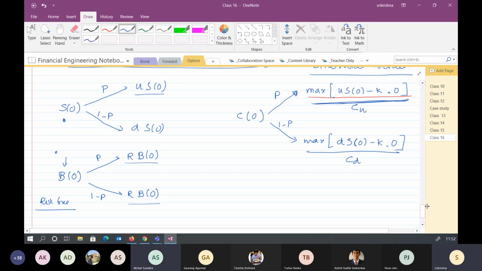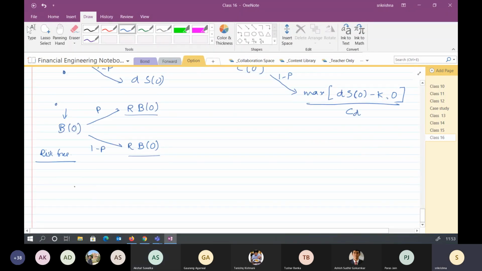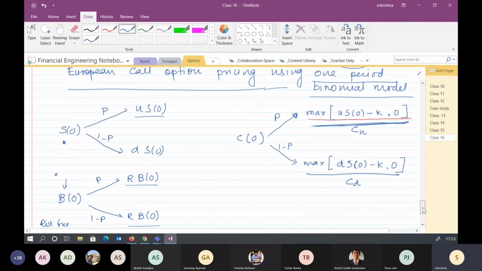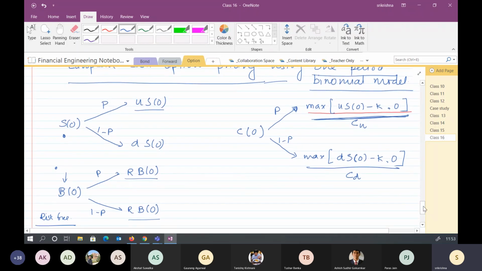So the first thing I talked about is for no arbitrage: U should be greater than R, capital R, and R should be greater than D. This is a must. If either of these inequalities does not hold, then there is an arbitrage. So let's talk about this one. Let's say that at T equals 0, we own X units of S naught and Y units of B naught.